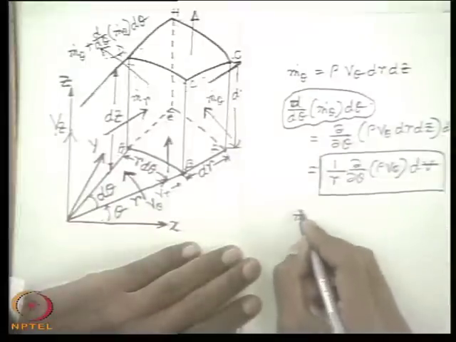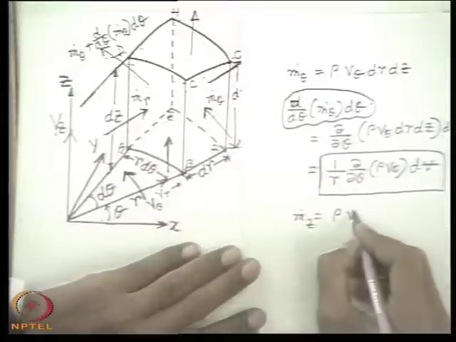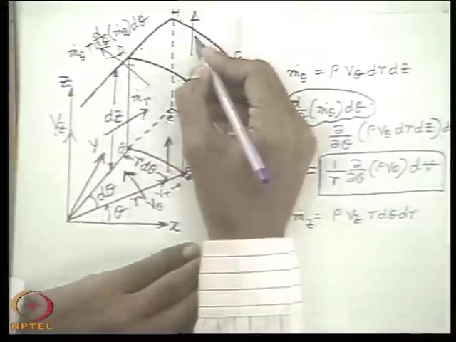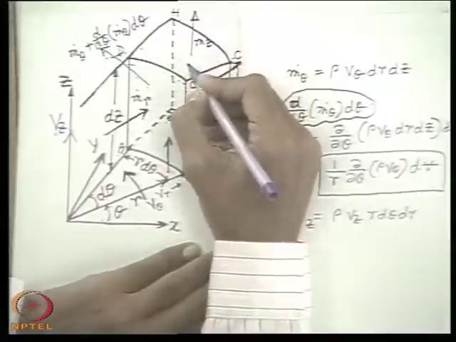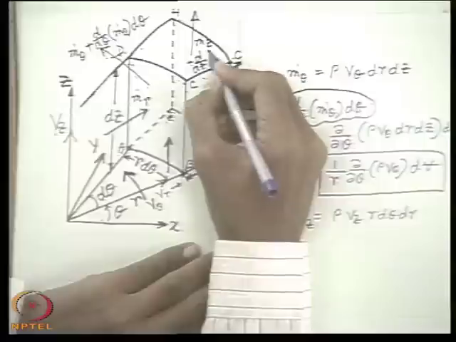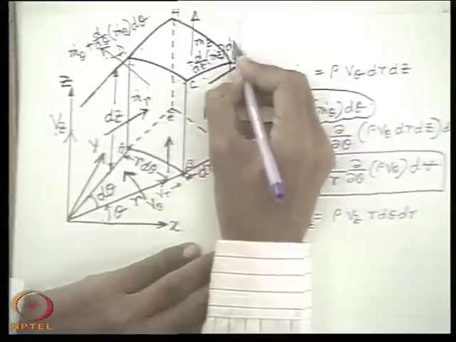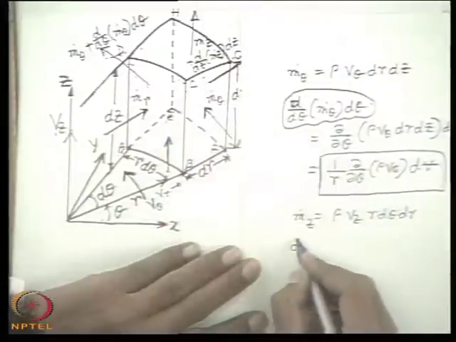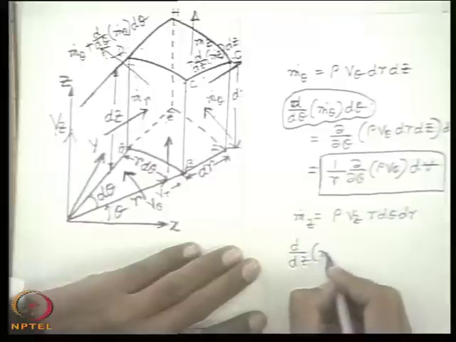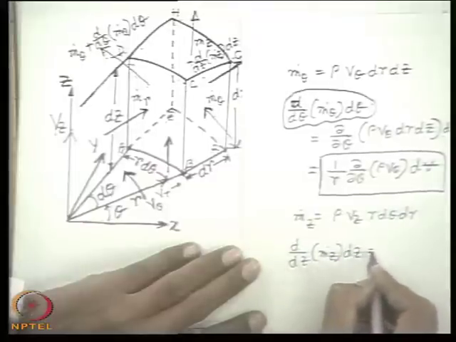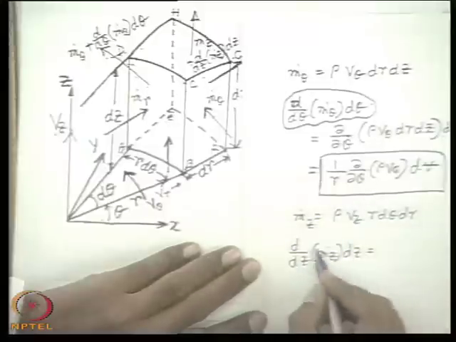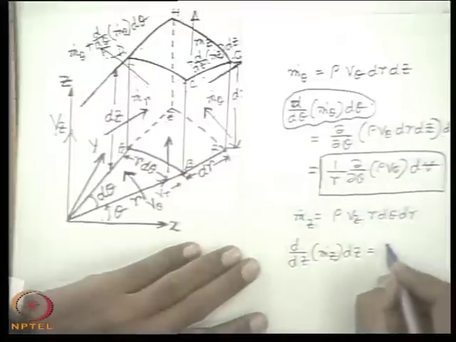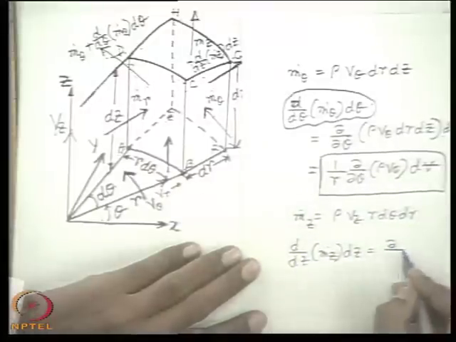And simply we can now write rho Vz times r dθ dr. And simply this will be ṁz plus ∂/∂z of ṁz dz, as usual. That means it is a change in the mass flow because of a vertical displacement dz. So ∂/∂z of ṁz dz can be written, though I am writing d, ultimately this is a partial differential. That's why I am changing from d to del, doesn't matter.